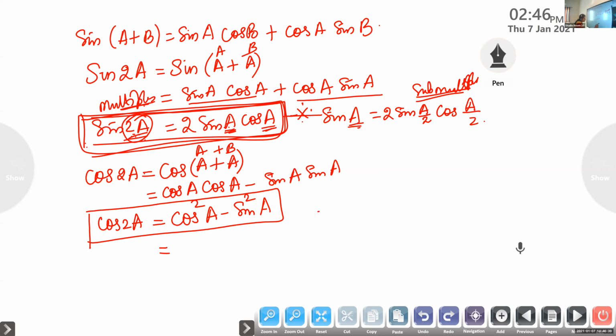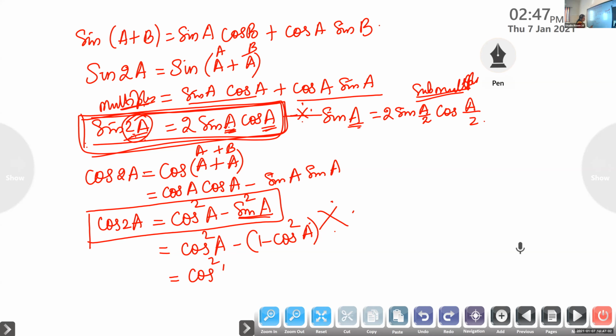From here, we can write cos 2A in terms of cos alone. When we do the problem, we can write cos 2A in terms of cos alone. That means this cos square A, keep it as such, minus the sin square A we can replace with 1 minus cos square A. So what will you get?